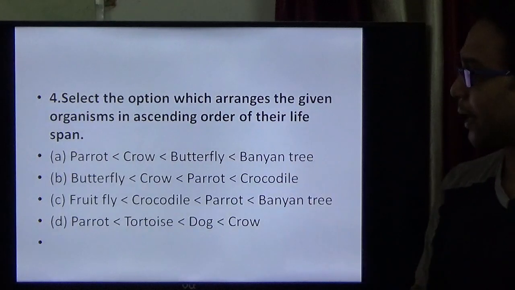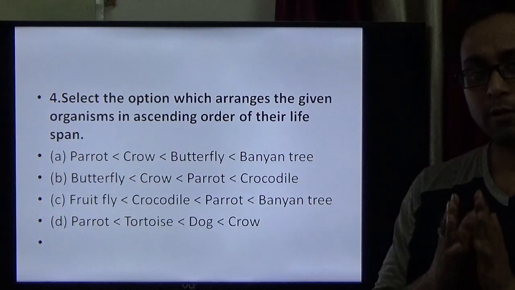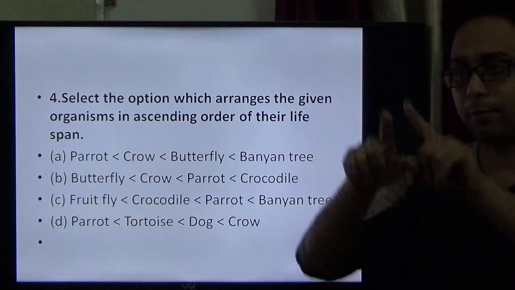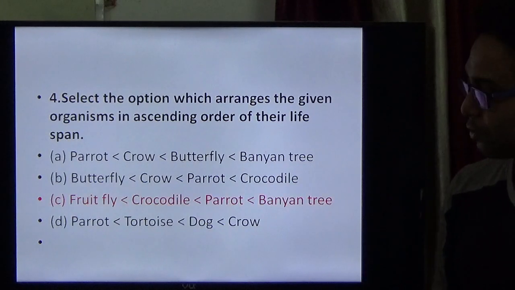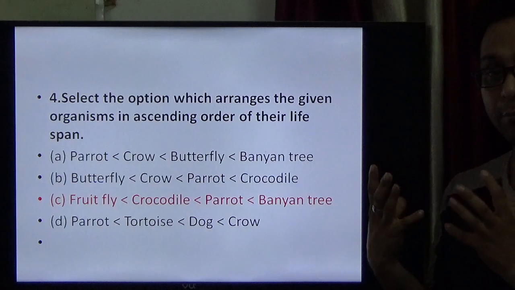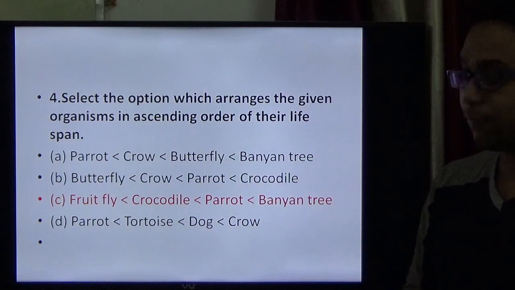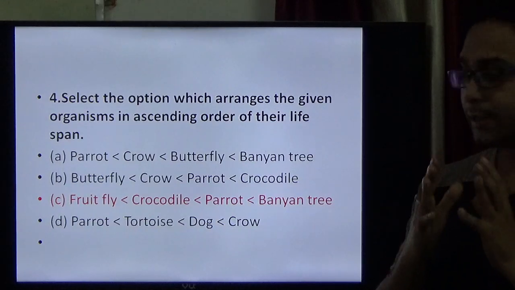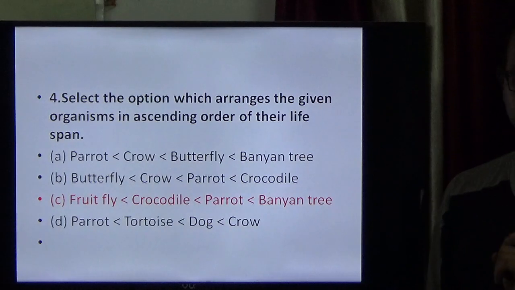Select the option which arranges the given organisms in ascending order of their lifespan. This also comes from the NCERT lifespan part. Observe that the banyan tree has a much longer lifespan compared to the parrot, then the crocodile, then the fruit fly. So C is the right option for question 4.